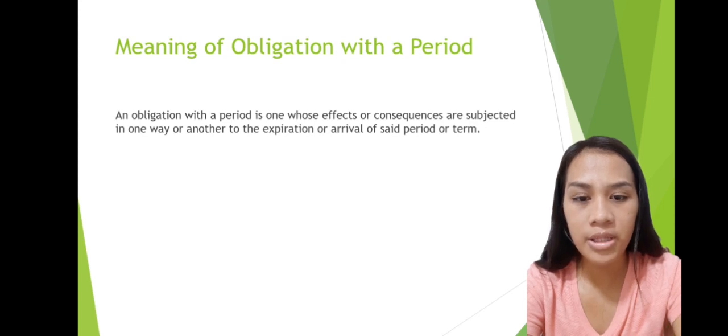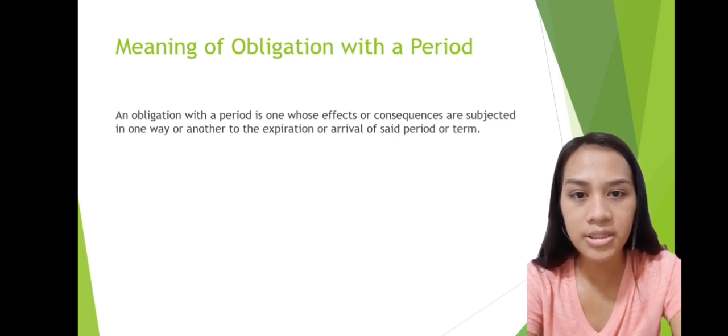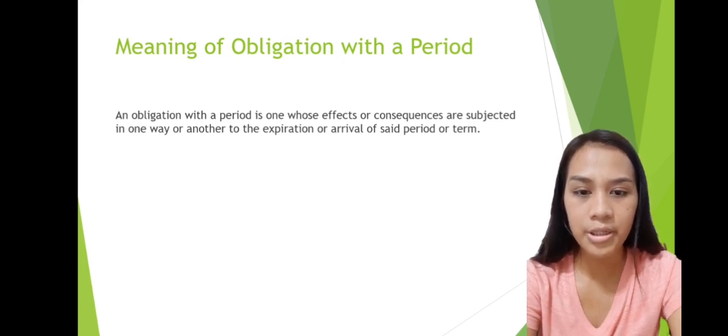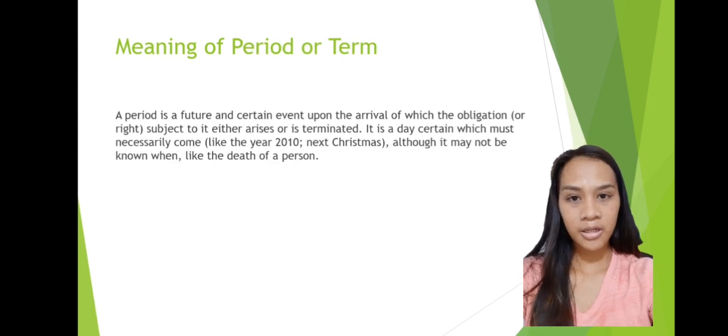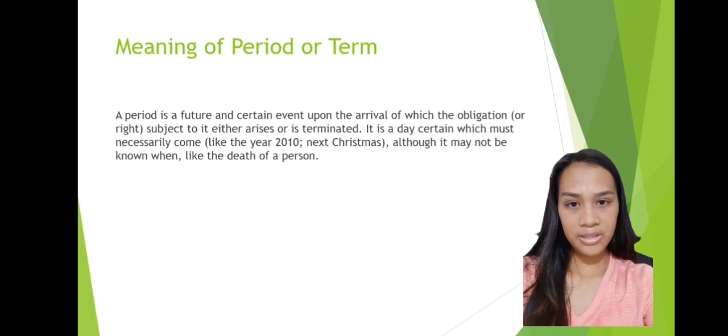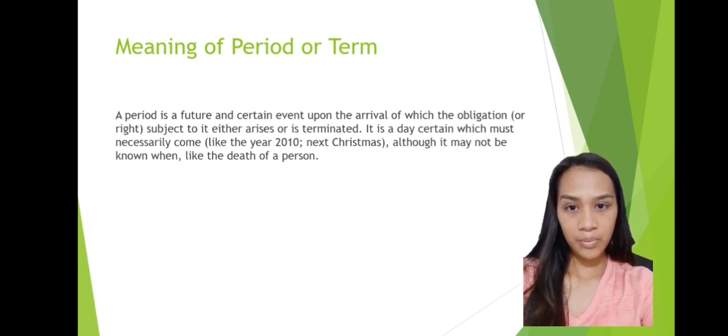Meaning of obligation with a period. An obligation with a period is one whose effects or consequences are subjected in one way or another to the expiration or arrival of said period or term. Meaning of period or term. A period is a future and certain event upon the arrival of which the obligation subject to it either arises or is terminated. It is a day certain which must necessarily come, although it may not be known when, like the death of a person.